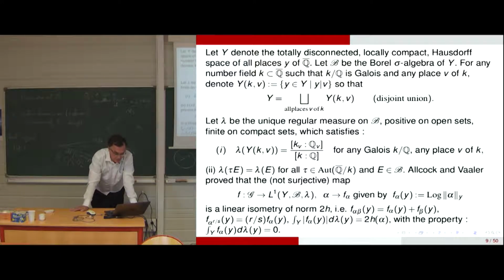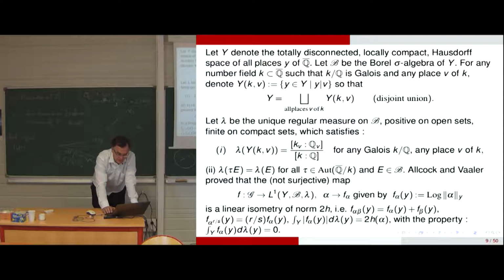So we consider all the... so Y denotes the totally disconnected locally compact Hausdorff space of all places Y of the algebraic numbers. So B is the Borel sigma-algebra of Y.